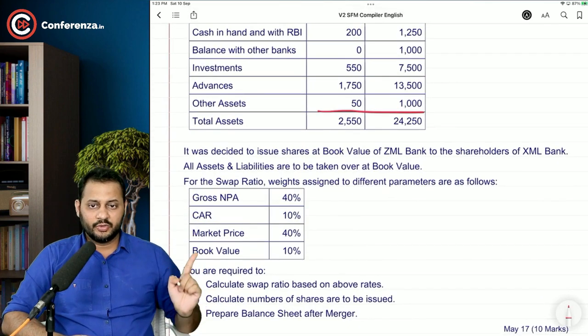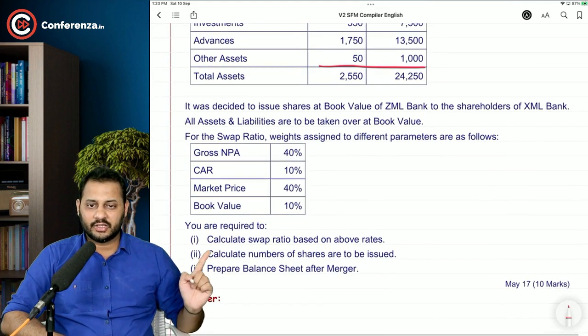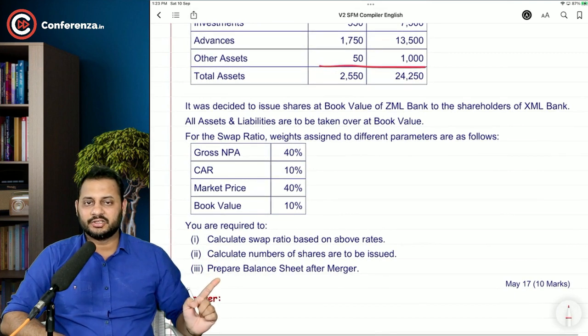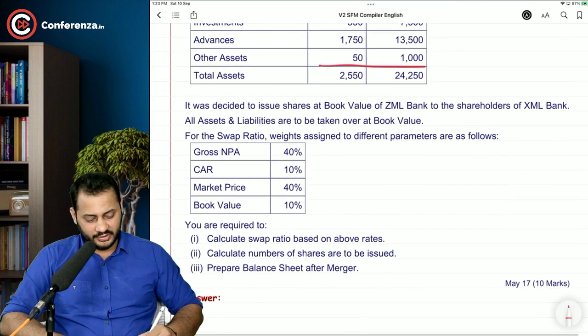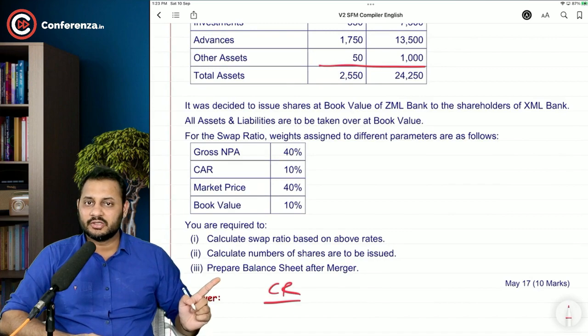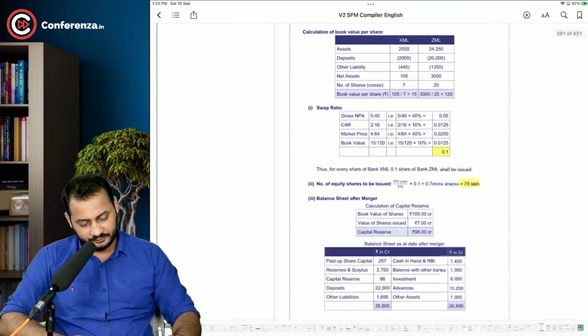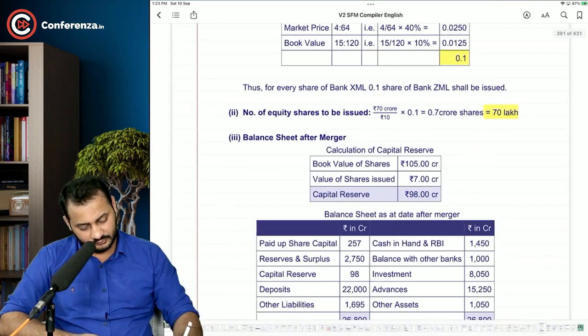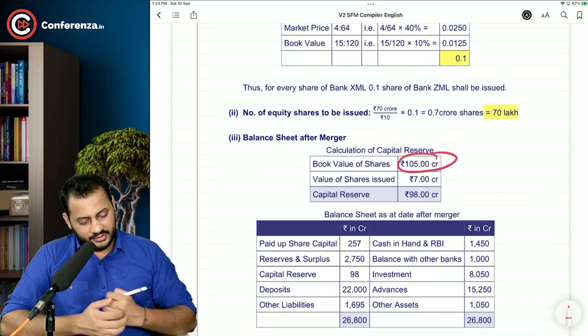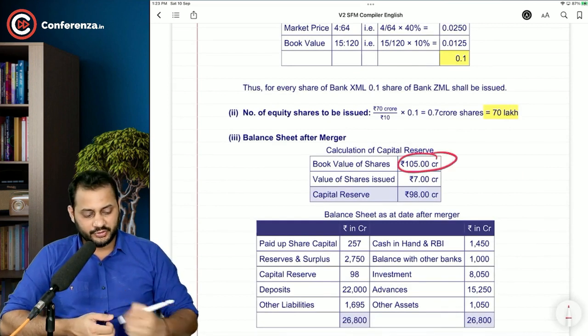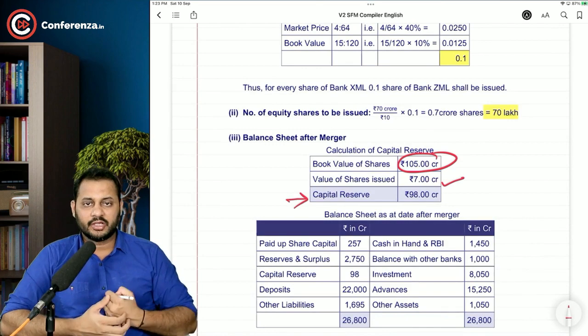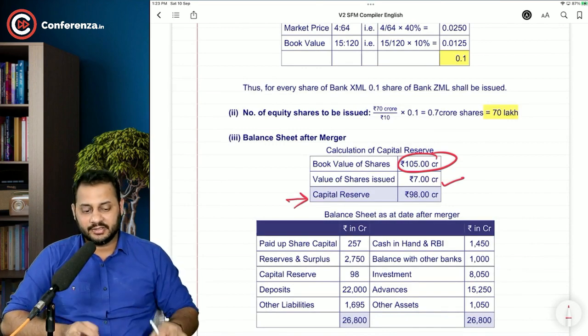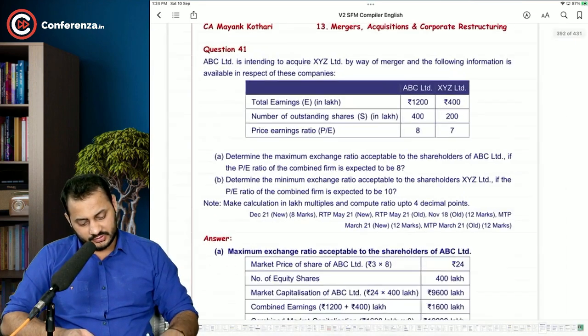The weights are given to you exactly like the previous questions. We have to calculate the swap ratio, number of shares and balance sheet after merger. Please make sure that you create a capital reserve for the balance amount in the balance sheet after merger. The total of it is 105 crore. You are going to issue 7 crore of the shares and the balance will go to capital reserve. The balance sheet should match at the end. That's it.